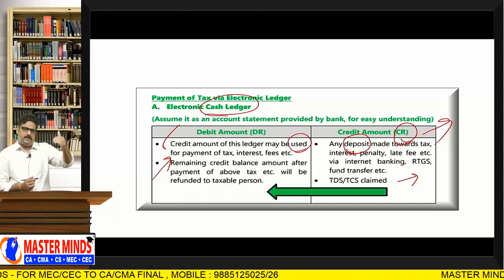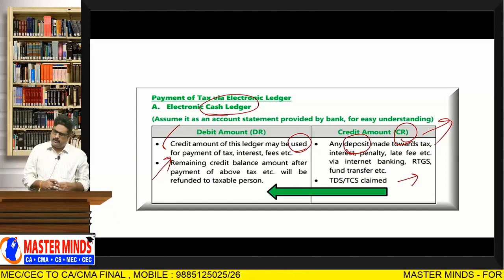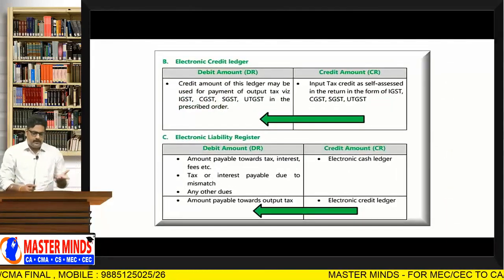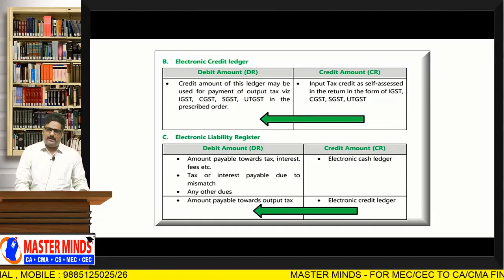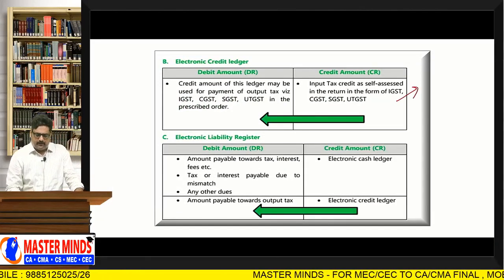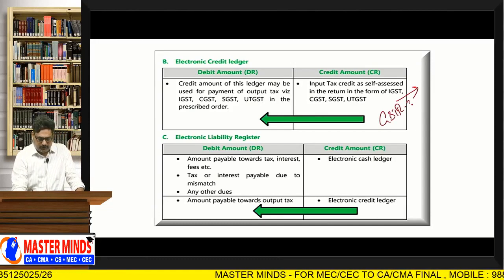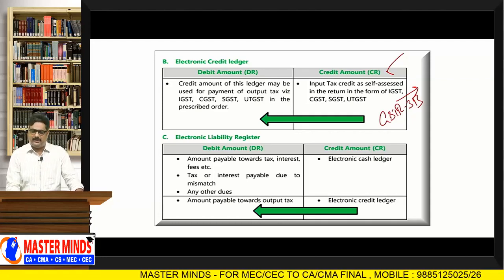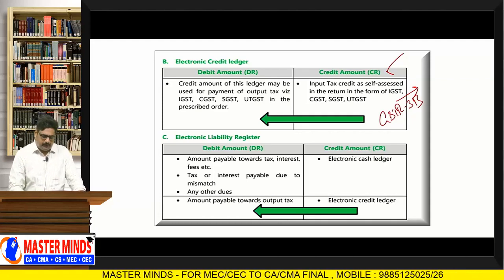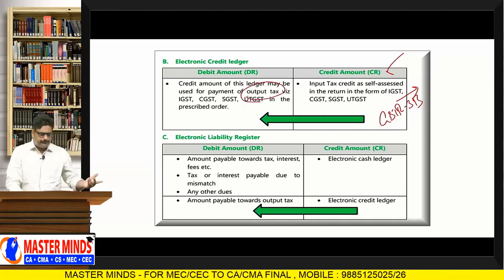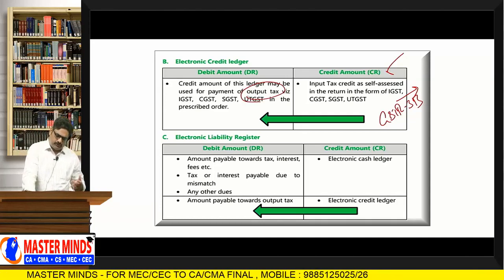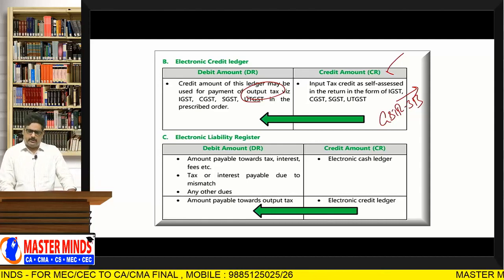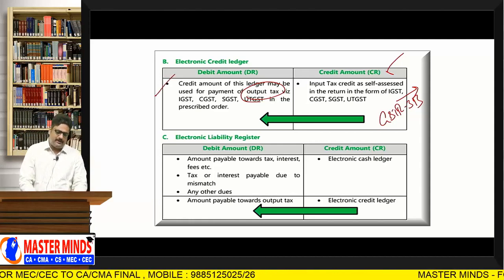Because the electronic cash ledger balance will be reduced if at all refund is granted to you, that amount will also be debited in the electronic cash ledger. With respect to the electronic credit ledger, the same point applies. Whatever ITC is reflected in GSTR 3B will be credited to the electronic credit ledger as ITC. This amount can be used to pay the output tax only, like IGST, CGST, SGST, UTGST. When it is used to pay the output tax, it will be debited to the electronic credit ledger.